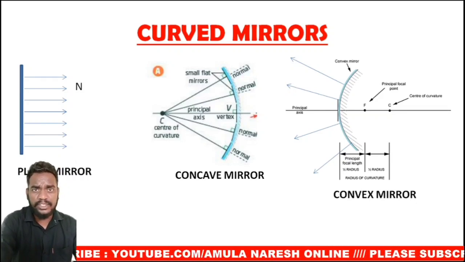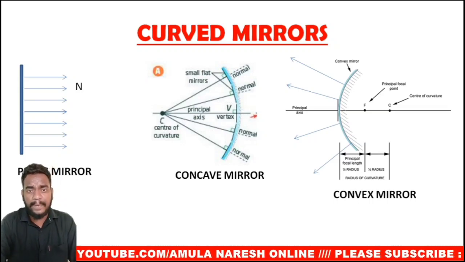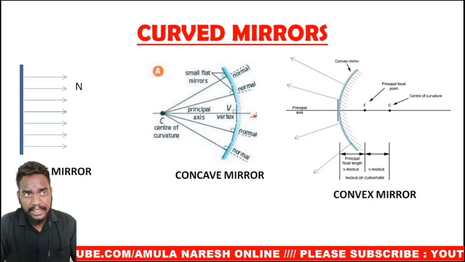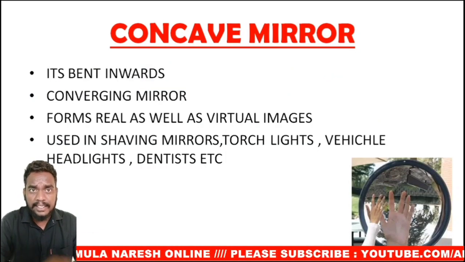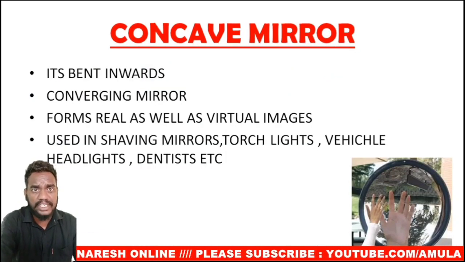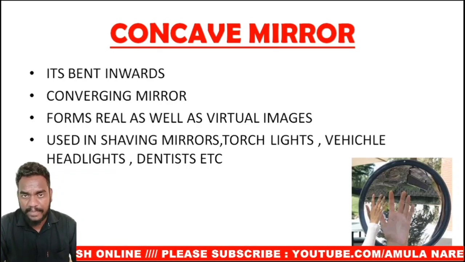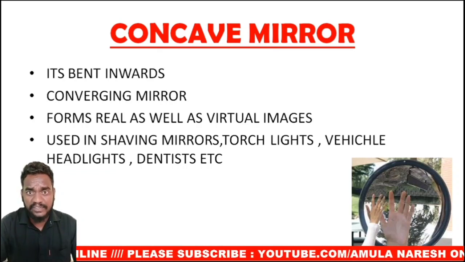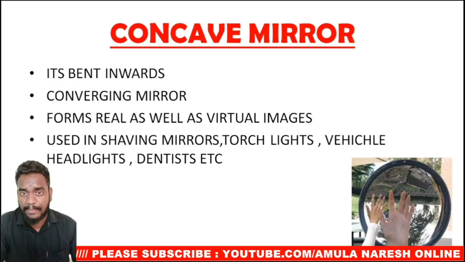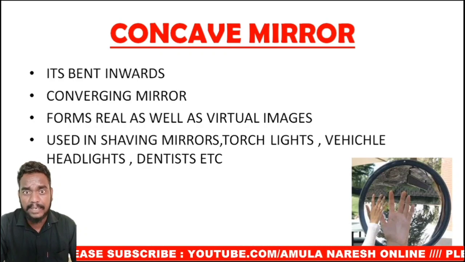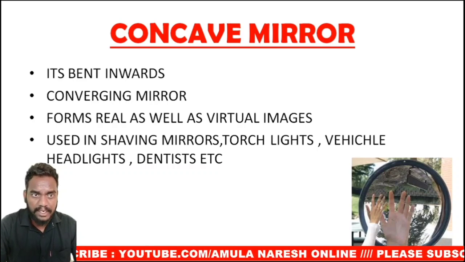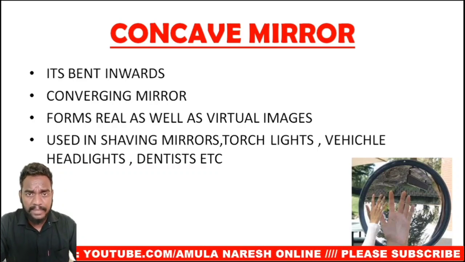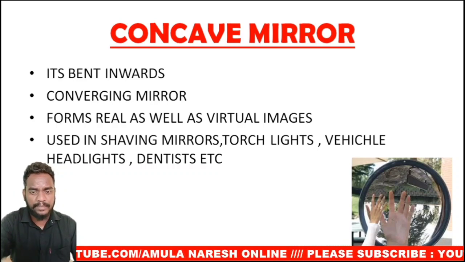Then if you see the convex mirror, it is bent outwards. So when you bend the plane mirror outwards, the normals of this mirror will diverge. That means they won't meet at any point. When these normals are extended backwards, they will meet at a point, and that point is called the center of curvature of a convex mirror. So convex mirrors are diverging mirrors, concave mirrors are converging mirrors.